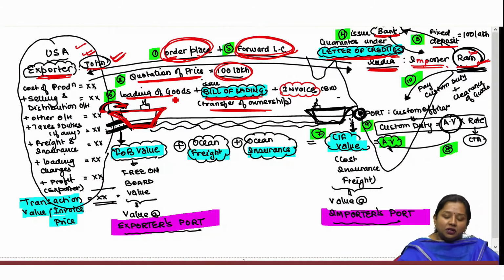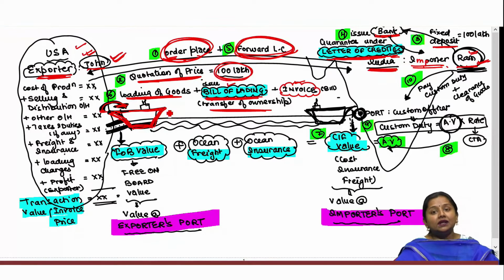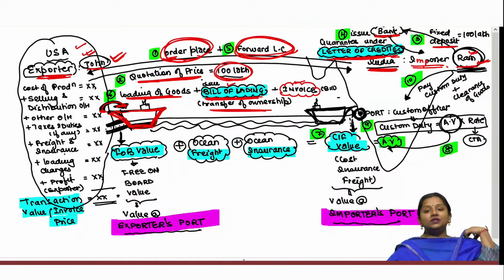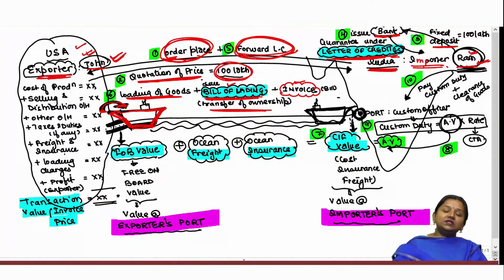Exporter Mr. John shall issue this bill of lading and invoice along with loading of goods in the vessel, and these documents shall be handed over by the exporter to the master of the vessel or the person in charge. That means if these goods are loaded in an aircraft, then the person in charge will be the pilot of the aircraft, and if these goods are loaded in a vessel, then the person in charge will be the master of the vessel or the captain.